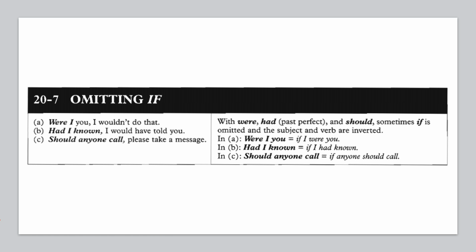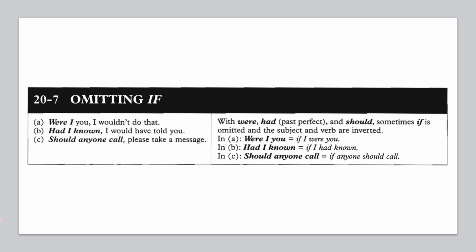B, had I known, I would have told you. If I had known, I would have told you. If is dropped and the subject and the auxiliary had are inverted. Had I known, I would have told you. Should anyone call, please take a message. If is dropped and then we change the position of should and anyone. So the position of should and anyone are inverted.